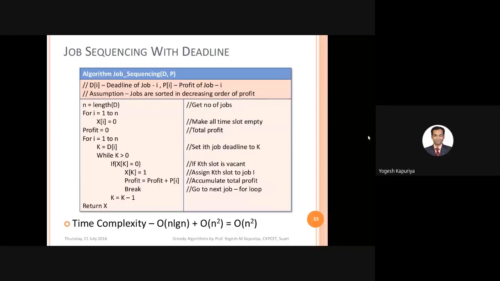So, I think we have been discussing greedy algorithms, and inside that, we have been discussing the job sequencing with deadline problem statement. So, we have discussed two scheduling algorithms. One is the activity selection problem. The activity selection problem is a problem statement in which